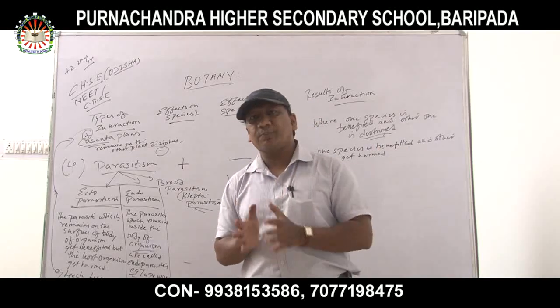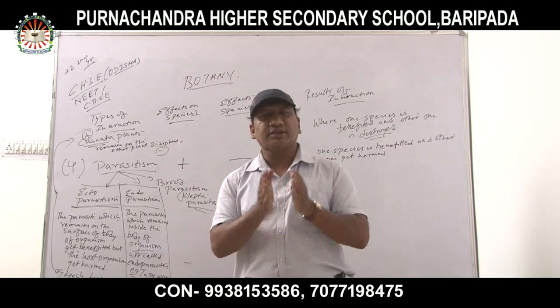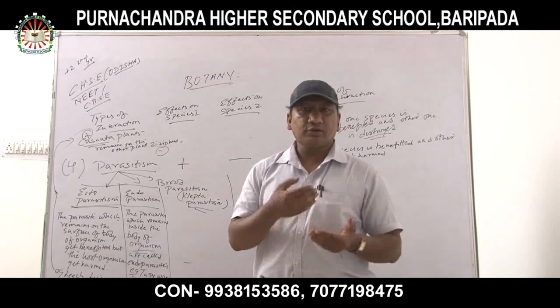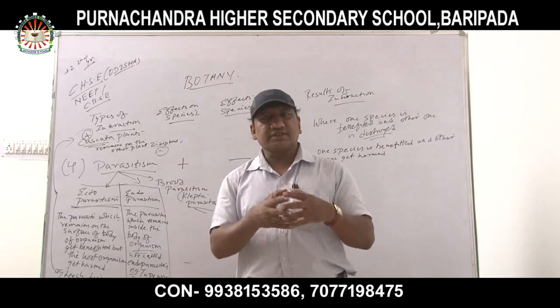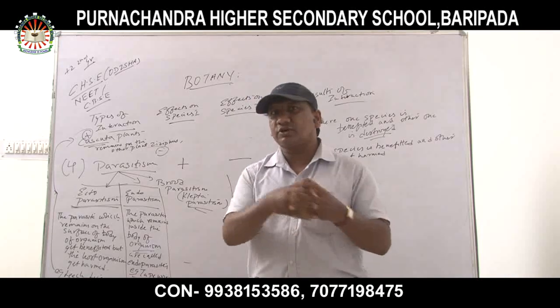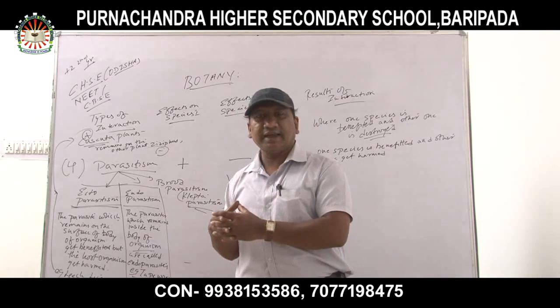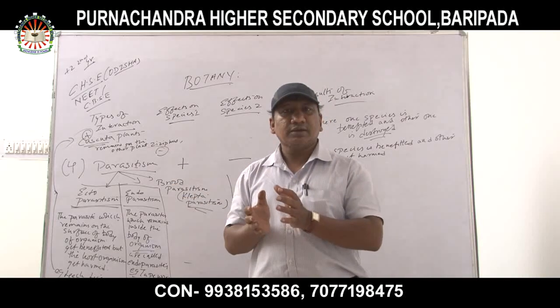So this kind of parasitism is called brood parasitism. The best example of brood parasitism is the cuckoo or quail, which doesn't build a nest and lays eggs in the crow's nest, and the crow will come and hatch the egg of the quail.